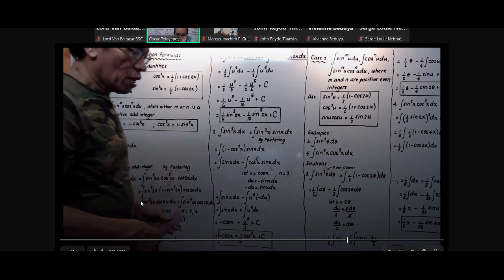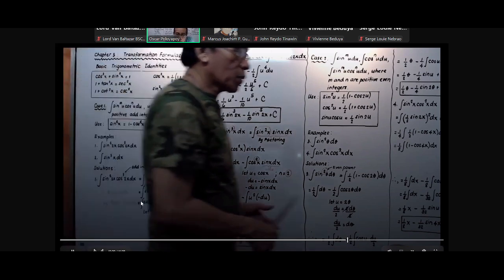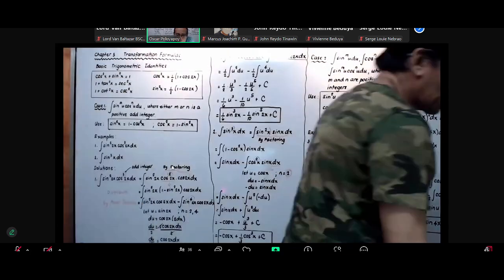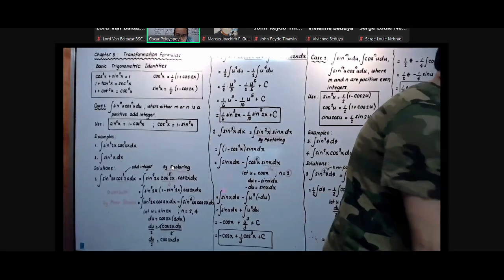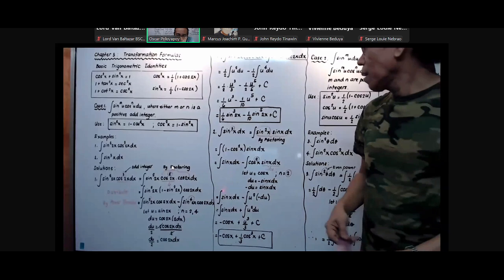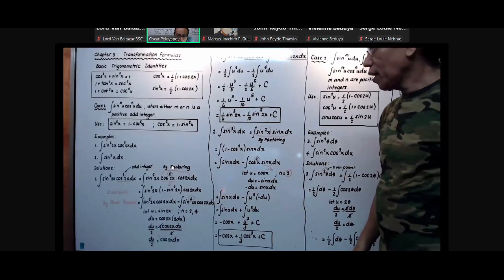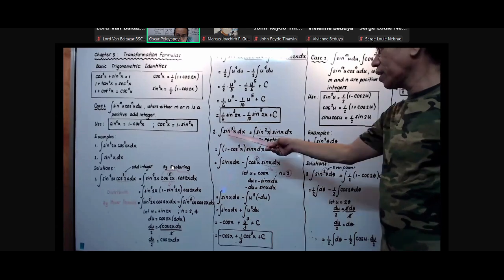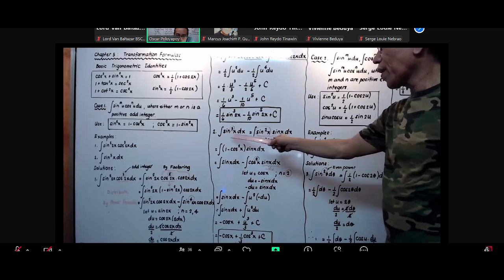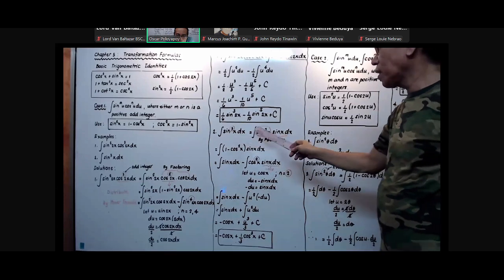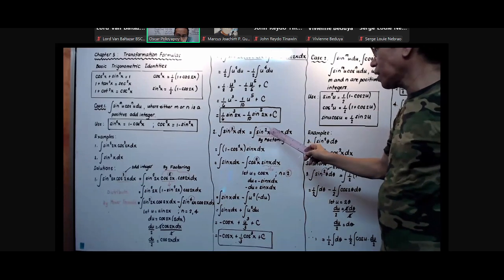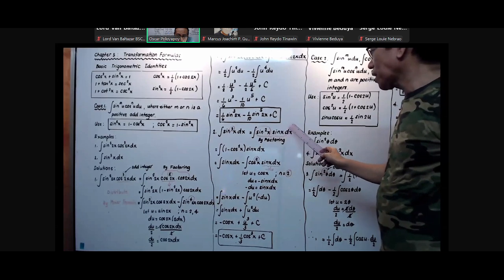Okay. Now let's proceed with number 2. In number 2, we have the integration of sine cube x dx. And again, take note the power. The power is equal to a positive integer, and that is 3. So therefore, we have to factor this one in a form of the integration of sine squared x multiplied by sine x dx.